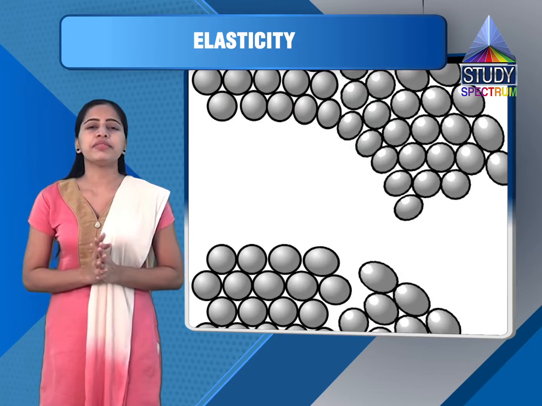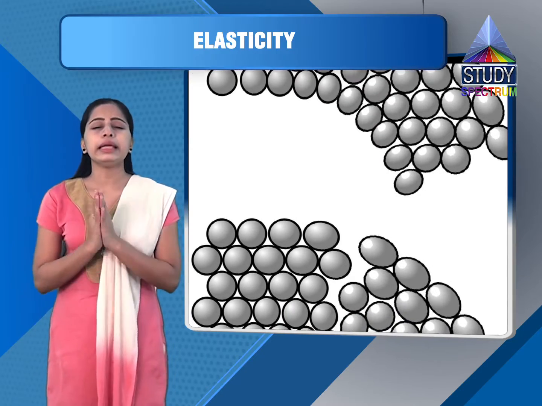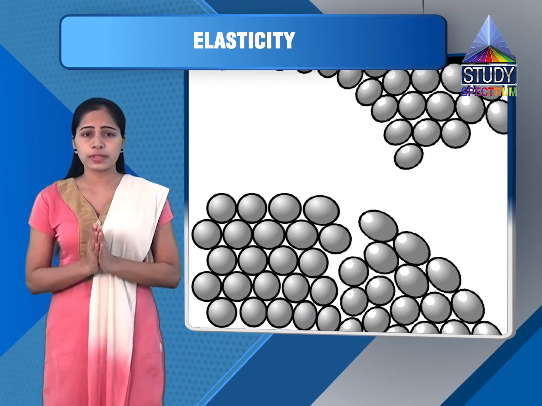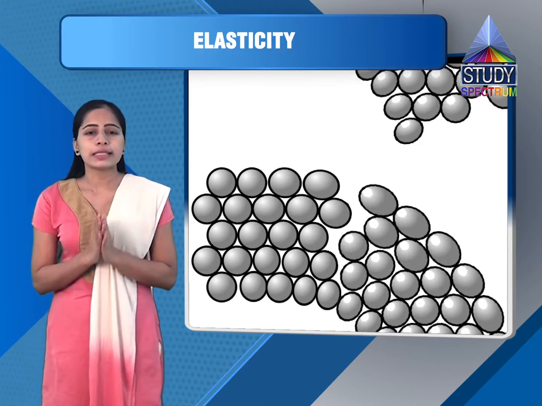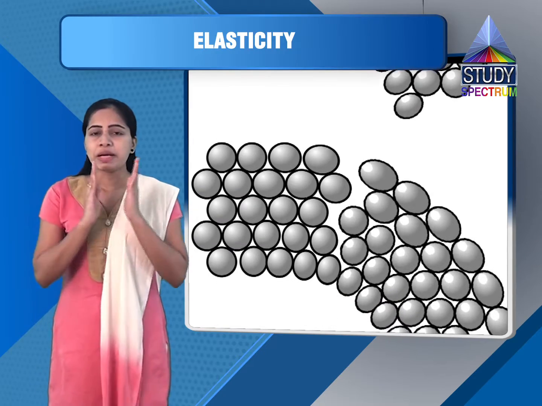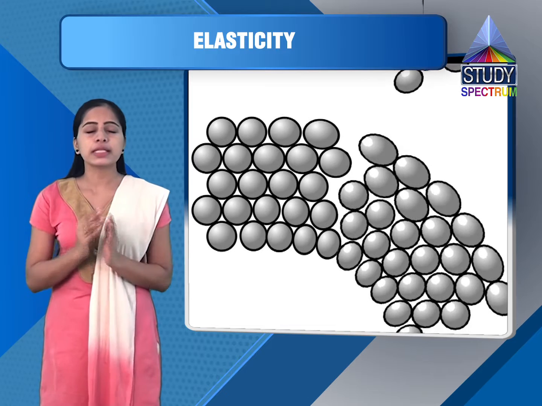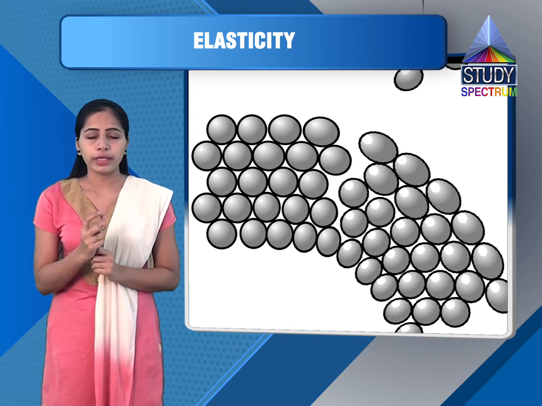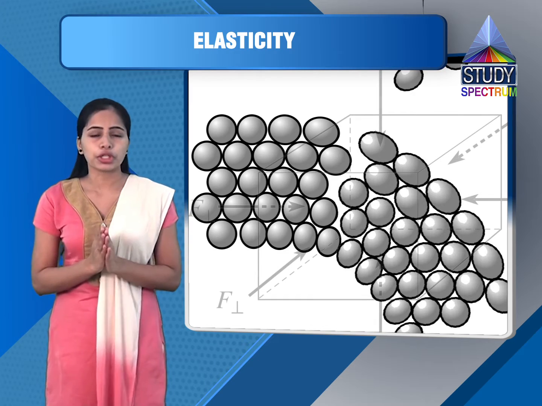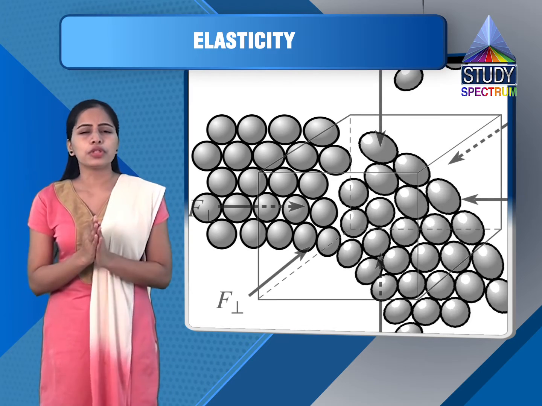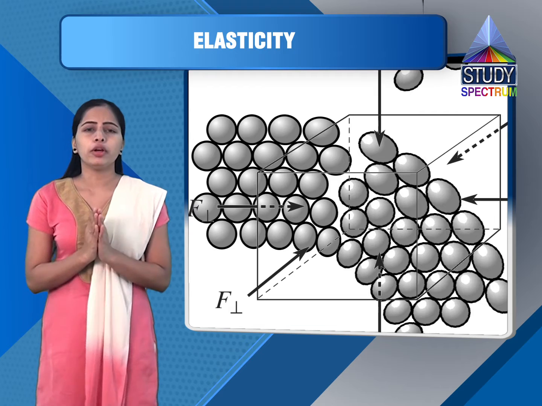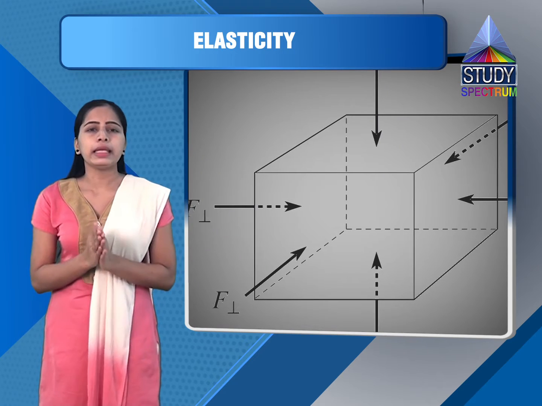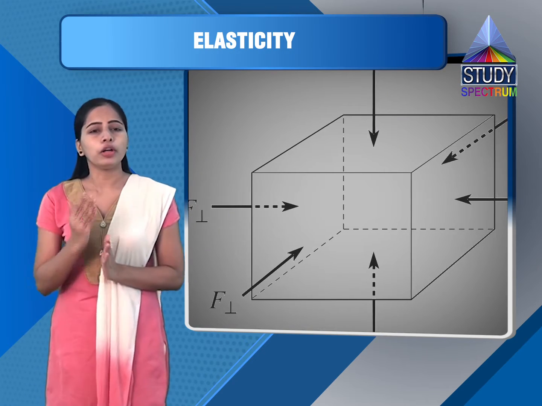Stress is defined as internal elastic restoring force per unit cross-sectional area of a body. It means it is the force created by a unit cross-sectional area of a body to oppose the motion, or it is the opposition caused by unit area of a body for any kind of displacement or movement.